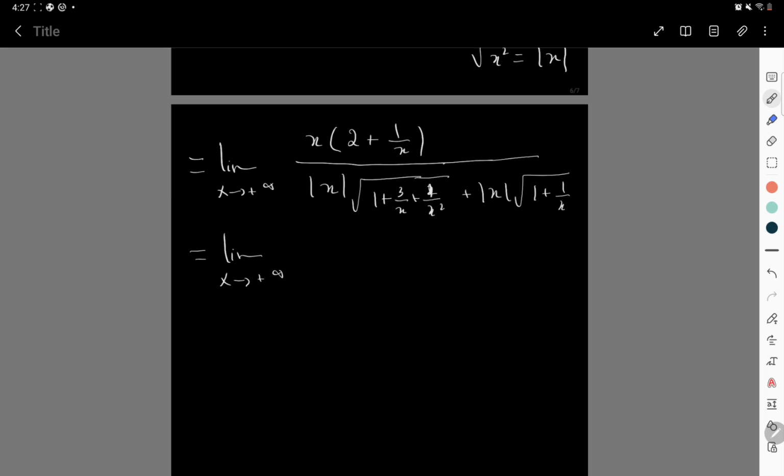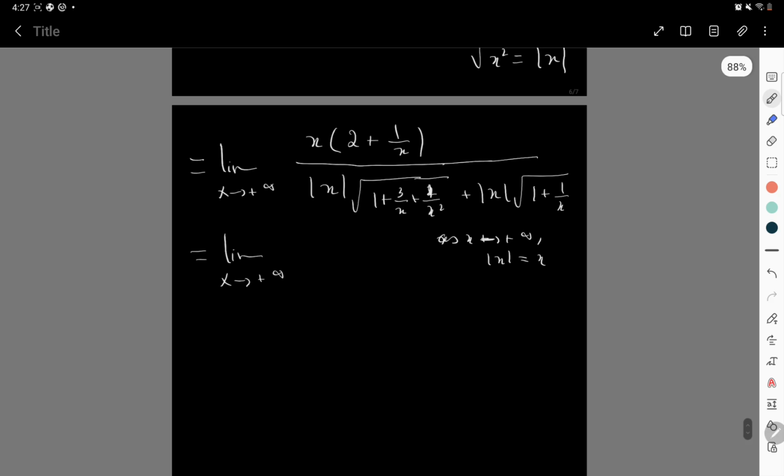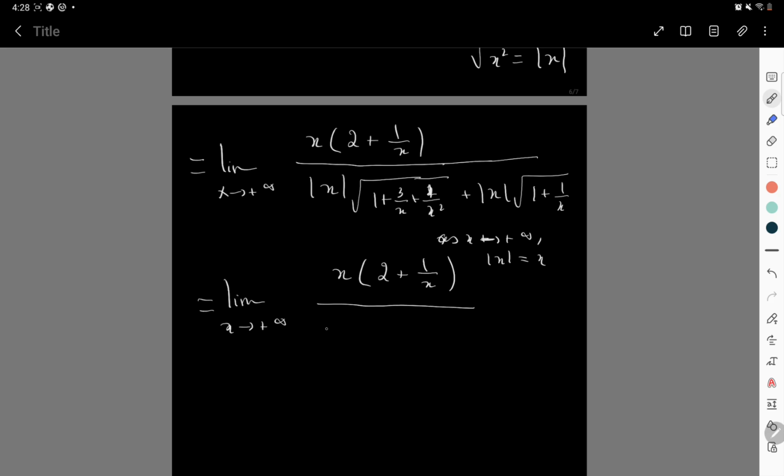Now I have to get rid of the absolute value of x. If x goes to infinity, x is positive, so the absolute value of x is equal to x, because the absolute value of a positive number is the number itself. So let me do that. Here I could go a bit faster, but it's better to be safe than sorry and write all the steps.